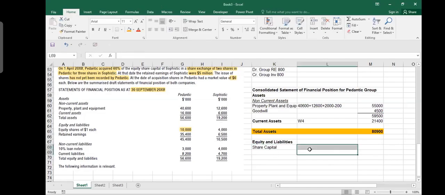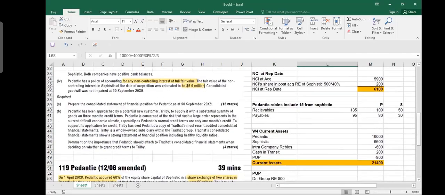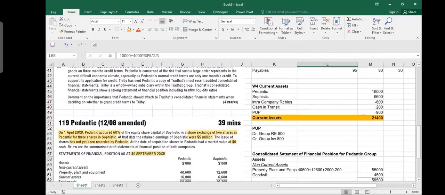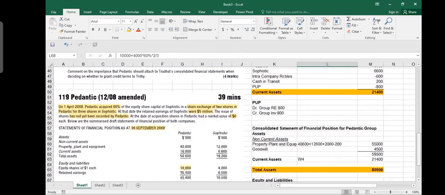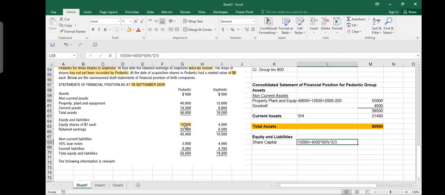So we only have share capital of 10 million plus, I would say, 4,000 into 60% into 2 divided by 3. Can somebody tell me what does that mean? What am I doing? Ankit? Yes, sir. You are calculating. Because it told you in the very beginning of the question that you gave new shares, 2 shares in Pedentic for 3 in Sophistic, and it says that the issue of shares has not yet been recorded by Pedentic. So when Pedentic acquired, it had 10 million shares, but it gave some additional shares to Sophistic, but those are not recorded here.